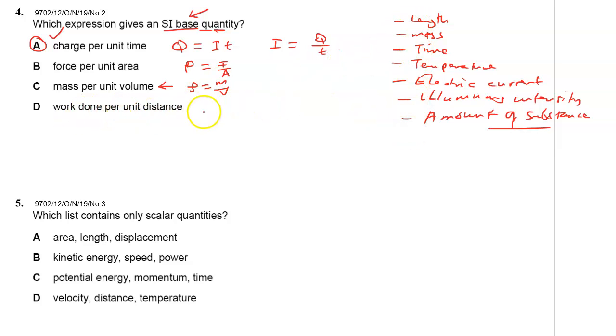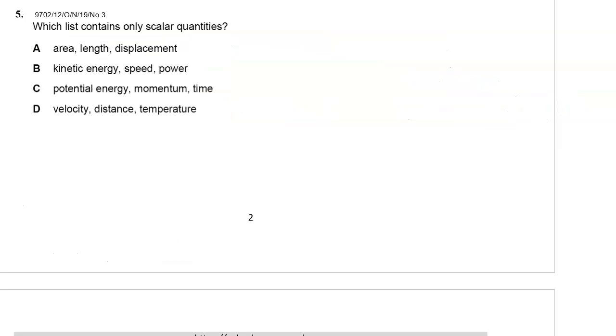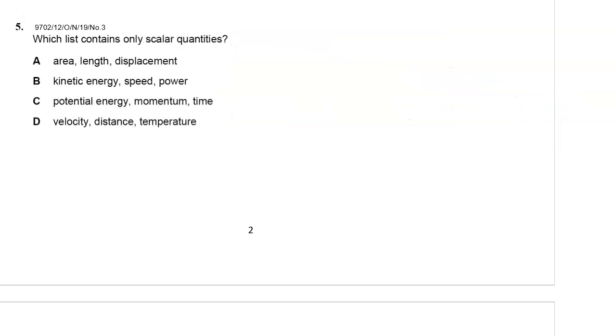Work done per unit distance. Is there a quantity like that? I doubt it. We don't have work divided by distance. Let's see. Yeah, it gives us force, actually, because work done is force times distance. Therefore, when you divide by distance, the distance will cancel and you get force. And force is a derived quantity, not a base unit quantity. So the answer right there is A, sorry, A. Number 5.